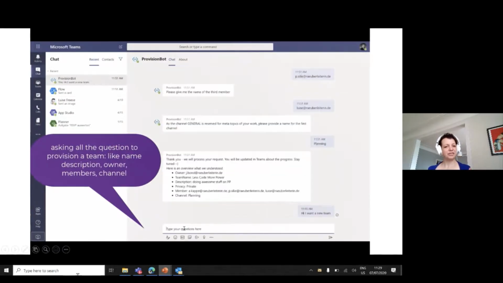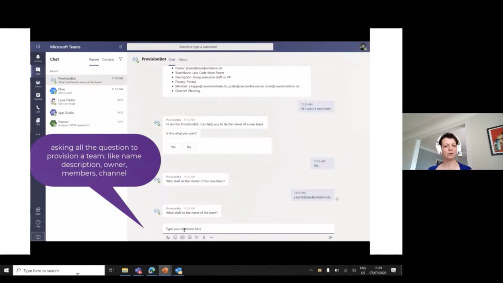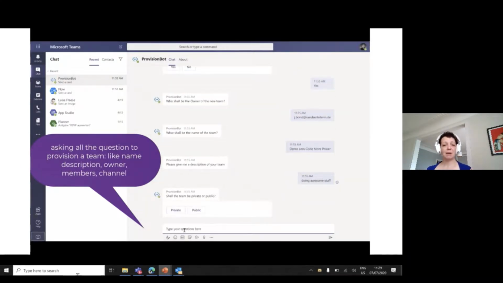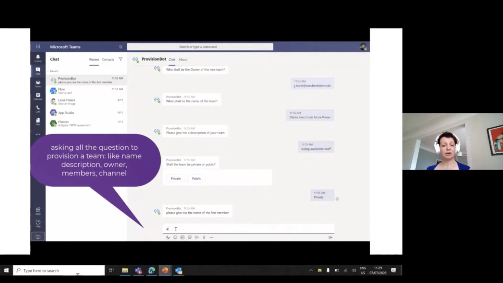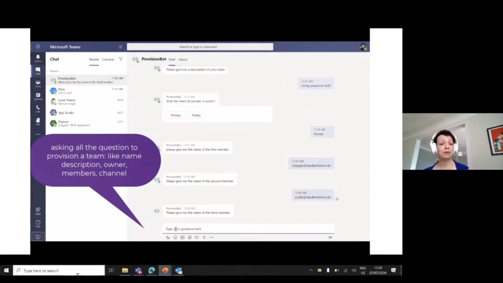So this is our user chatting with our chatbot. The chatbot is replying, hey, is this what you want? Do you want to be the owner of a new team? And who should be the owner? What should be the name of the team? Please give me a description and a privacy level, and please provide me with some email addresses for a first, second, or third member.